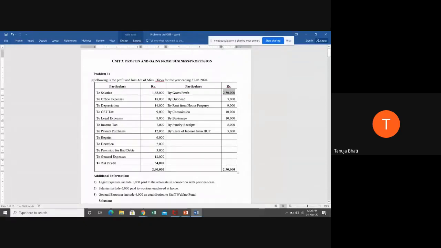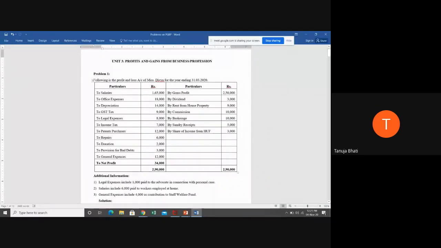Now students, you will tell me, is dividend an income under the head profits and gains from business or profession, or it is the income under the head capital gains, or it is the income under the head house property, or under salaries, or income from other sources? So dividend is an income from other sources, provided this particular company is not into the business of dealing in shares, or their business is not into the trading in shares.